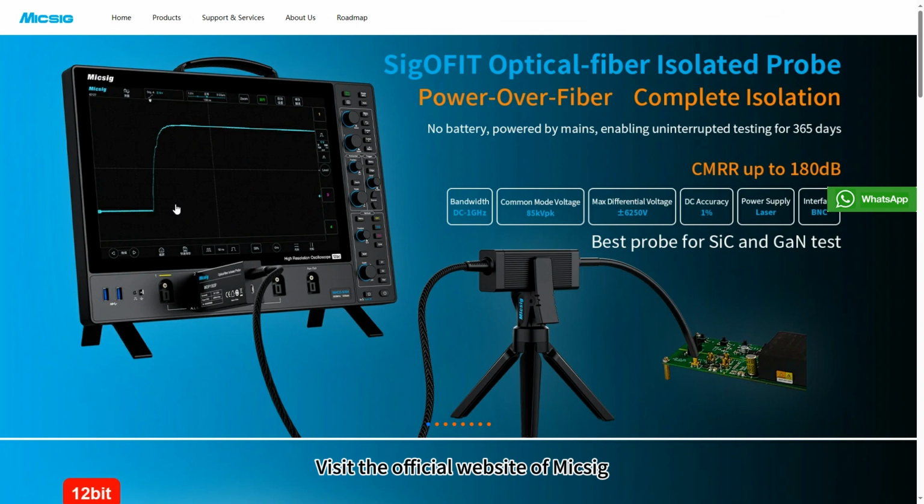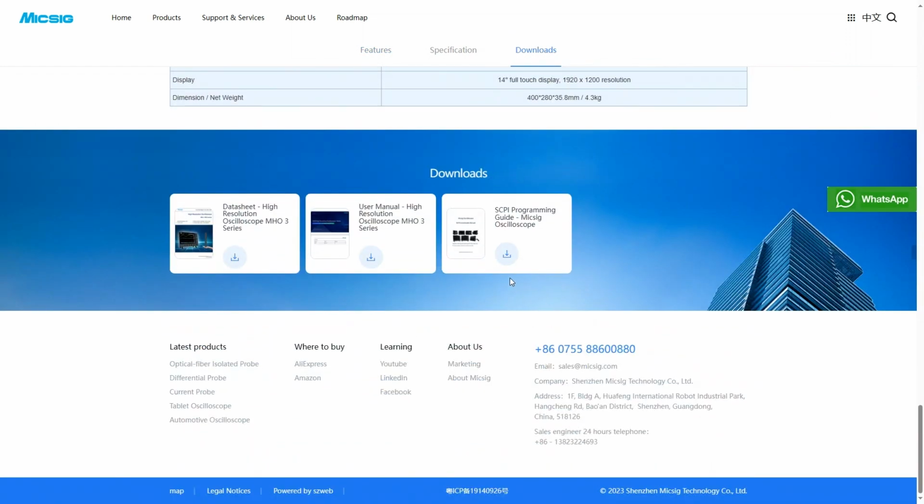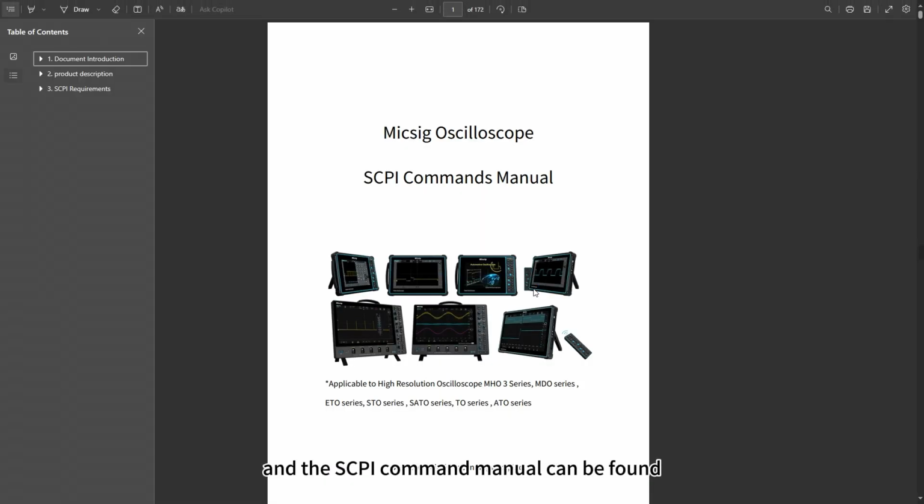Visit the official website of Micsig. Enter the downloads of the MHO3 series oscilloscope product, and the SCPI command manual can be found.